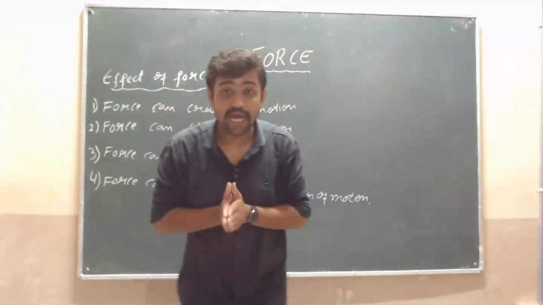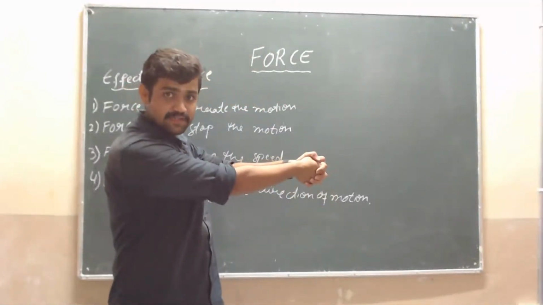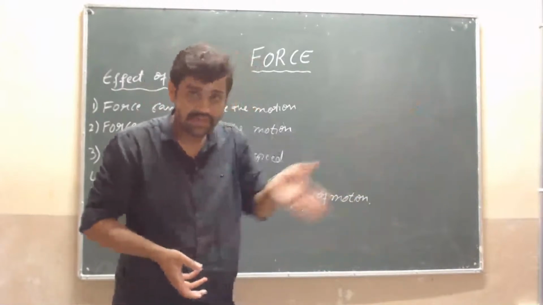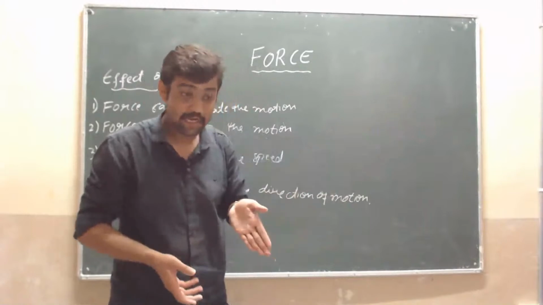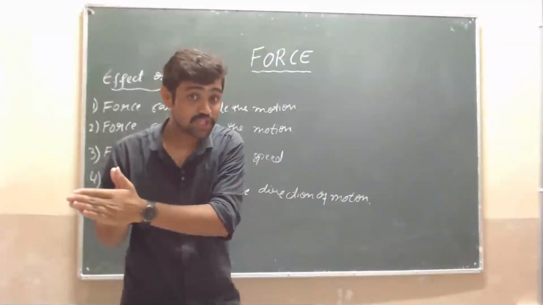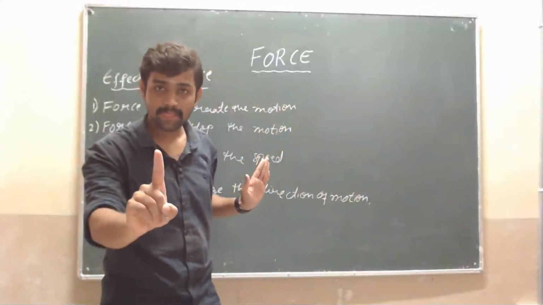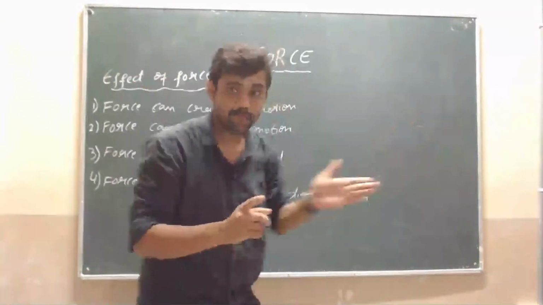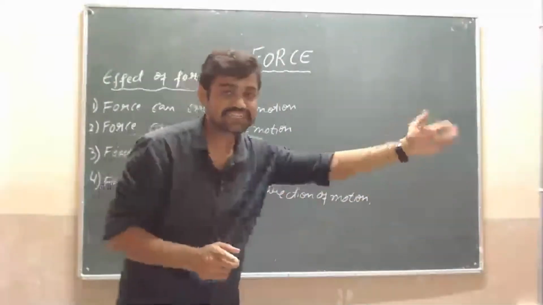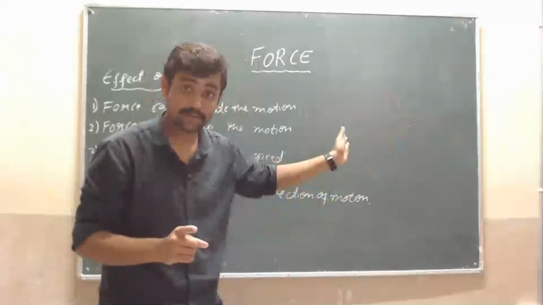But the batsman applies the force with the help of the bat, like this. The direction of the ball changes. The direction of the ball was this side, but he applied the push, he applied the force. He pushed the ball to this side, and the direction of the ball is changed. That means the direction of the motion is changed.